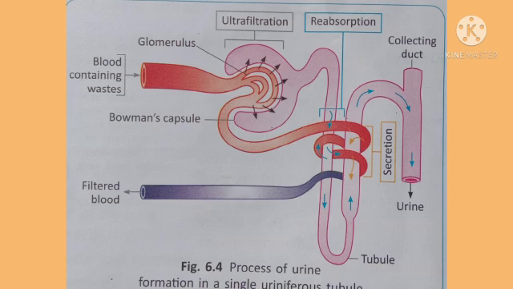Now, urine formation is a stepwise process taking place in the kidney. The first step is ultrafiltration, in which the renal artery brings blood into the capillaries of the glomerulus.